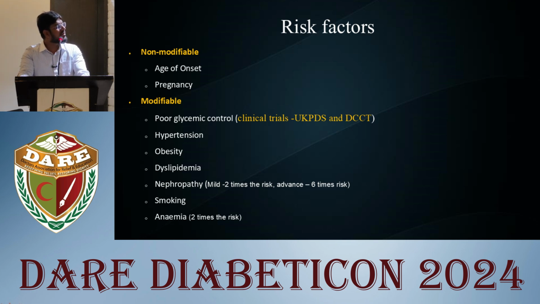Patients with mild nephropathy have 2 times the risk of developing diabetic retinopathy, and patients with advanced nephropathy have 6 times the risk. Smoking, which is one of the important factors in cardiovascular events, is also a risk factor for diabetic retinopathy. Anemia, which causes hypoperfusion and reduced oxygenation of the tissue, carries a 2 times risk. Pregnancy in patients with diabetes also carries 2 times the risk of developing diabetic retinopathy.